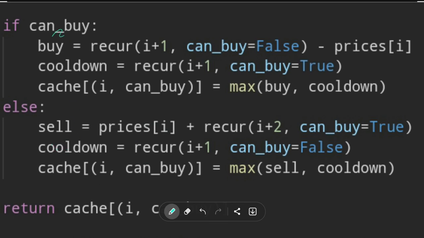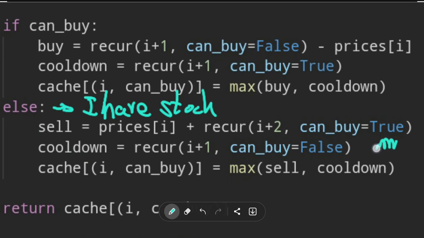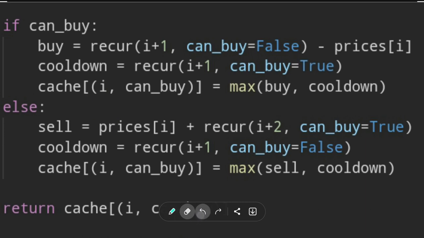Now if I cannot buy, this means I have the stock. Okay, I have the stock, right? If I have stock, I can sell, but I can also cool down. If I cool down, I do not add anything. You see here, I don't add anything for the current day. And I'm just telling the process, I'm cooling down today. You know what? Solve it for the next day.